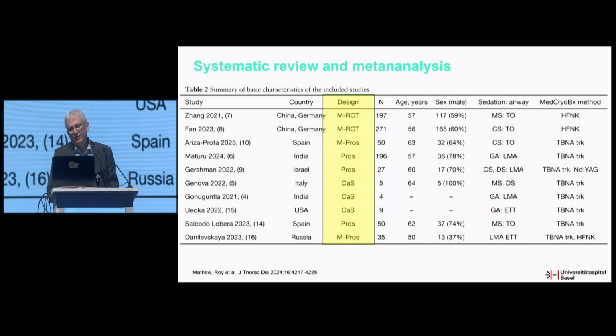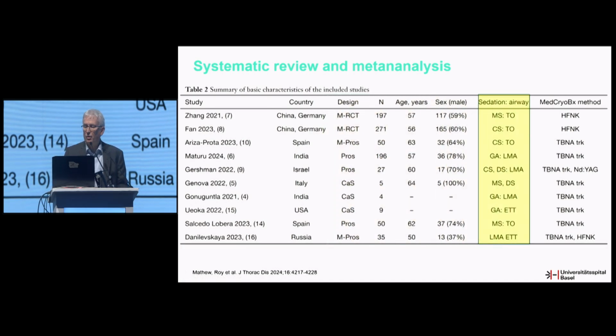So these studies were summarized in systematic reviews and meta-analyses, and I show you one of these. The design, to be honest, is only 2 randomized controlled trials. Then we have some prospective trials, and then we have case series. The sedation was also different.